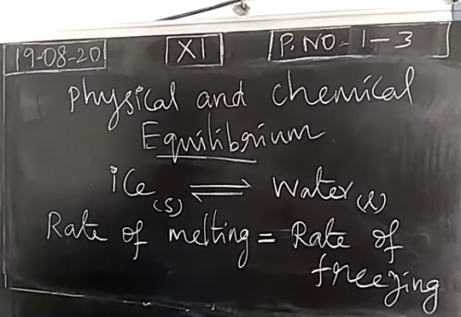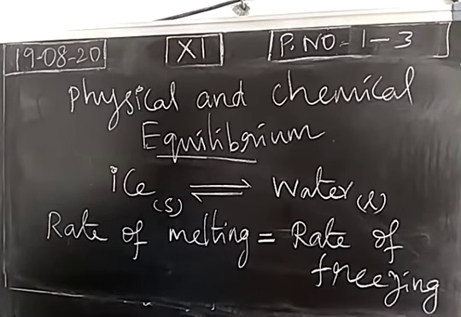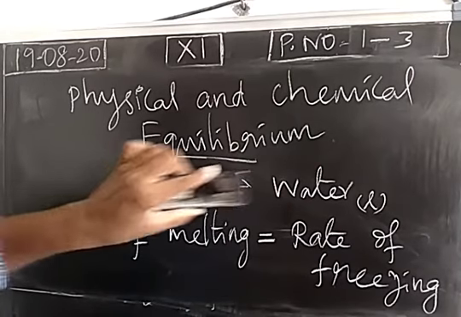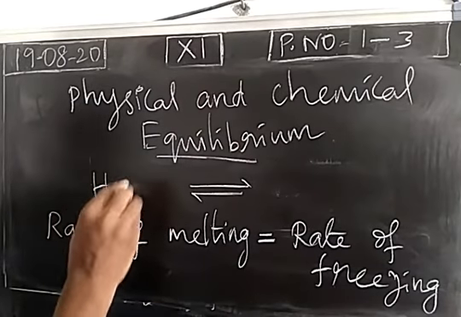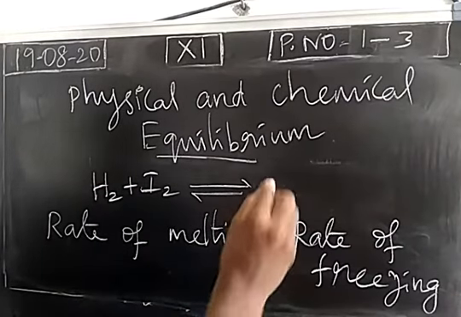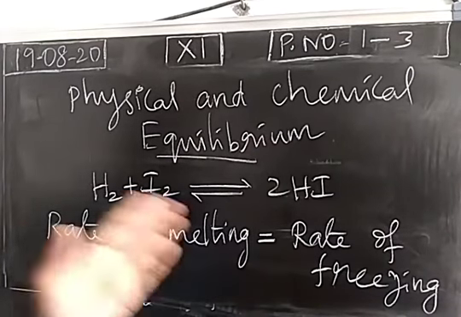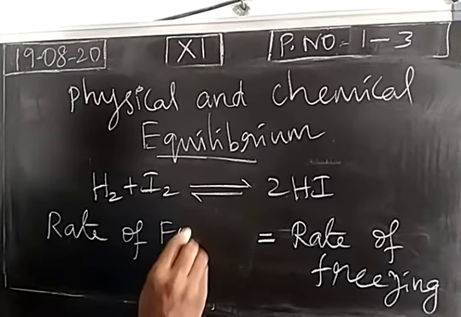The same principle applies for chemical change also. So this is a physical change. For the physical change, we have represented that the rate of melting is equal to the rate of freezing. For chemical change also, the same process. If you take a chemical change, hydrogen gas combines with iodine gas, it provides hydrogen iodide gas. This is the rate of forward reaction.